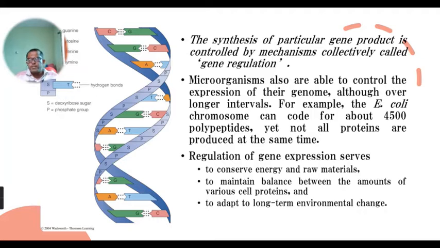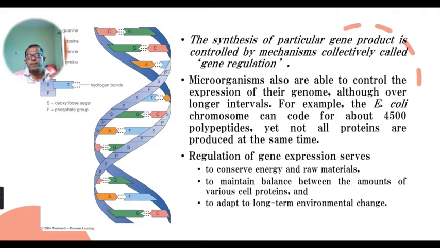Means all the genes are not expressed at the same time. And this expression is controlled by a collective mechanism. That mechanism we call gene regulation. And through gene regulation, this microorganism expresses only those genes which are required in that particular condition.